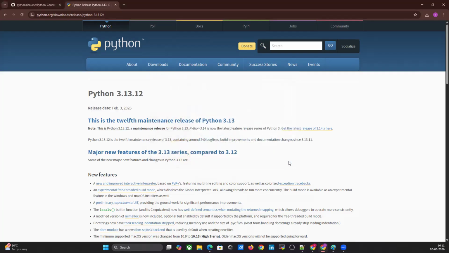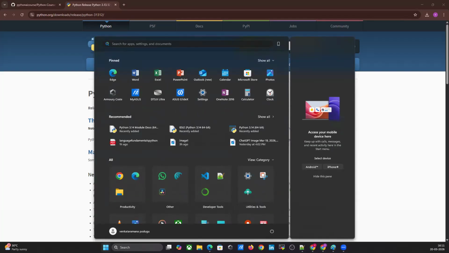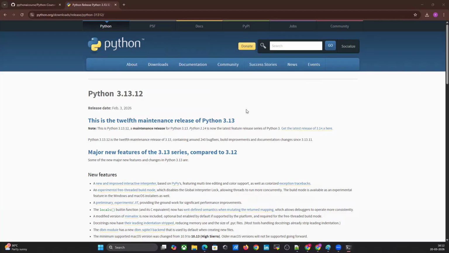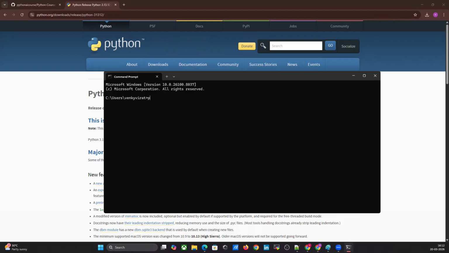How do you know whether Python is installed or not? Just open command prompt. Check python hyphen version. See, we installed 3.14, right? Yes.